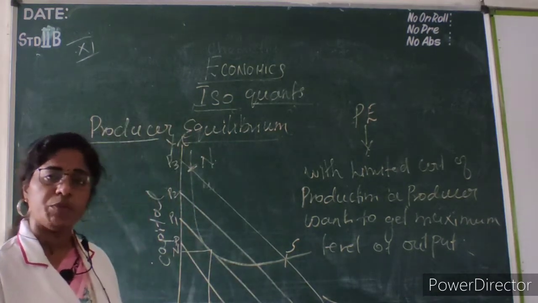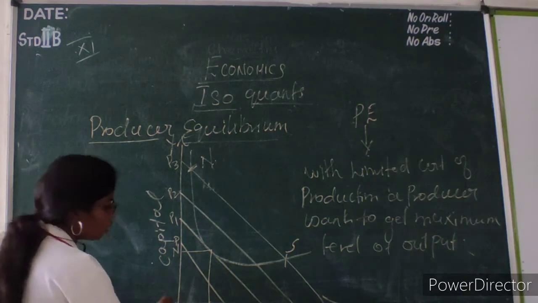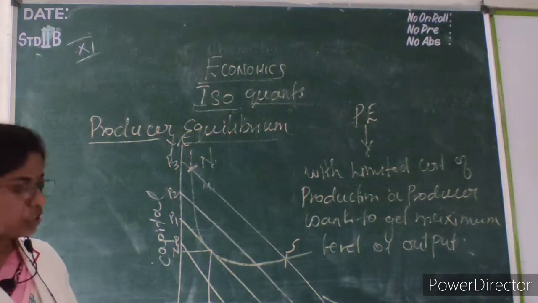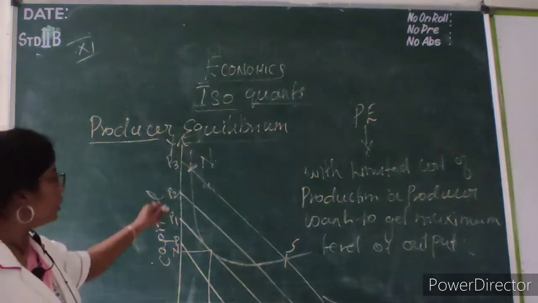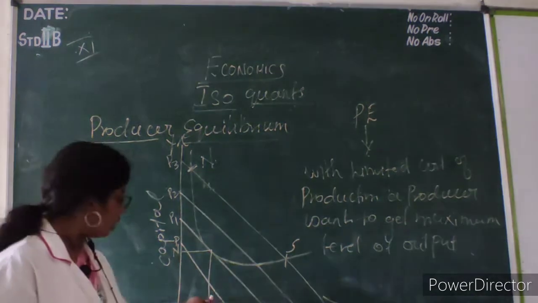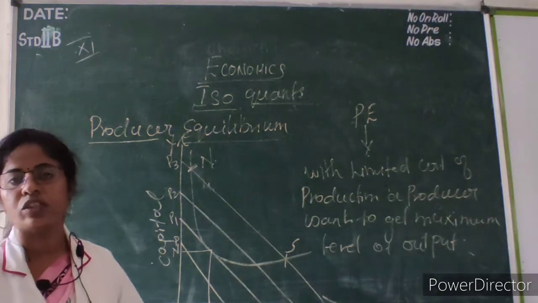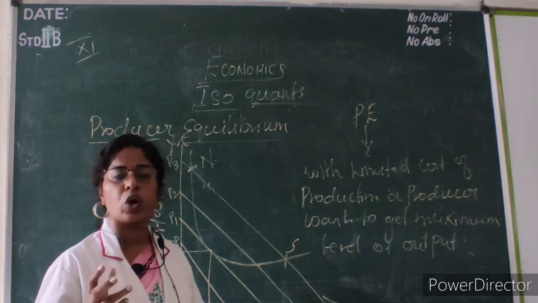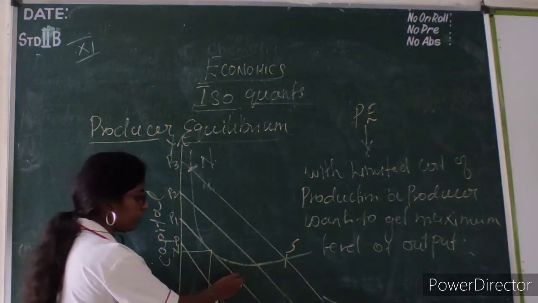So the producer equilibrium is explained with the help of a diagram. See the diagram here. The x axis represents labor and the y axis represents capital. So this line is called an isocost line. The isocost line is also called a budget line. So this is my budget, and he is fixing the budget.